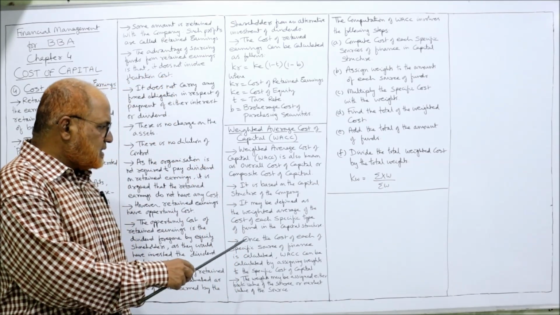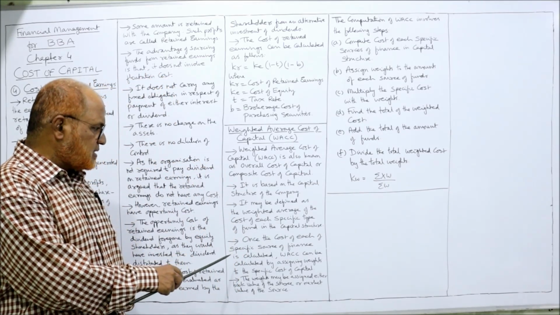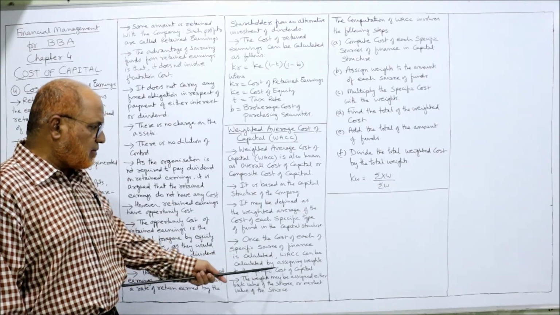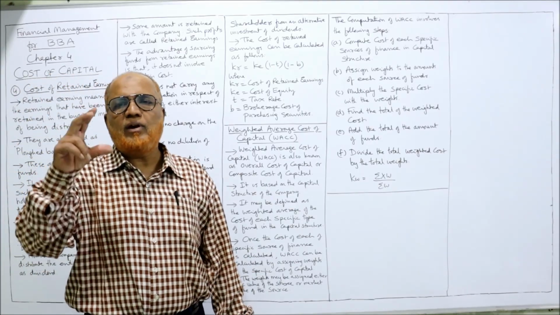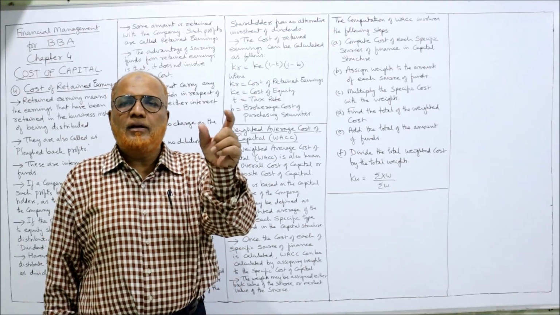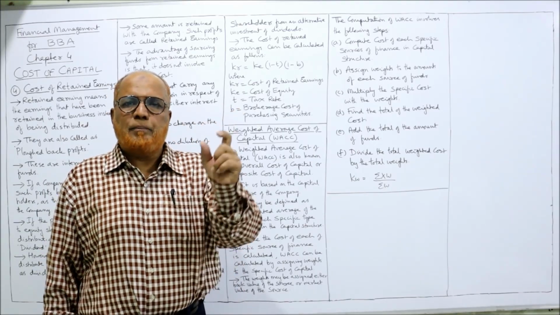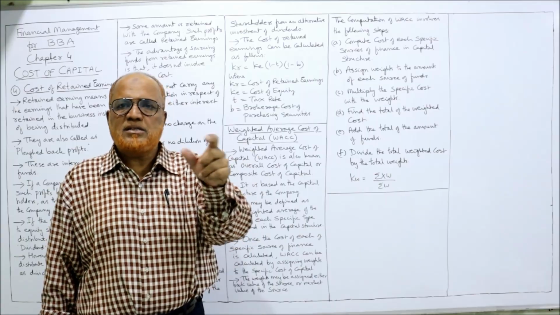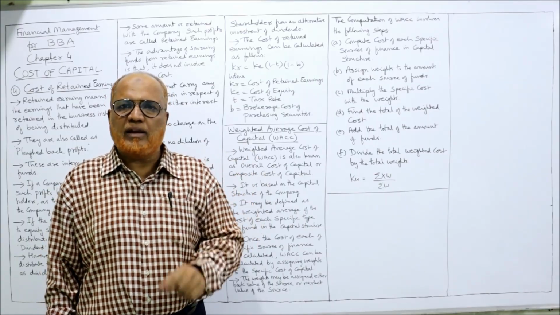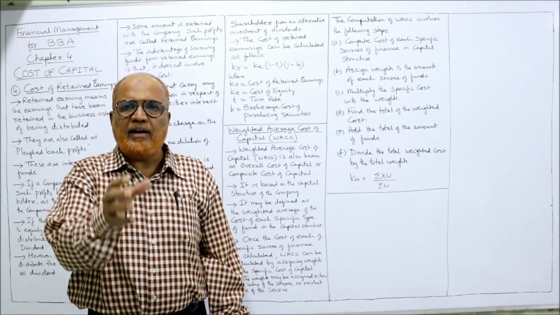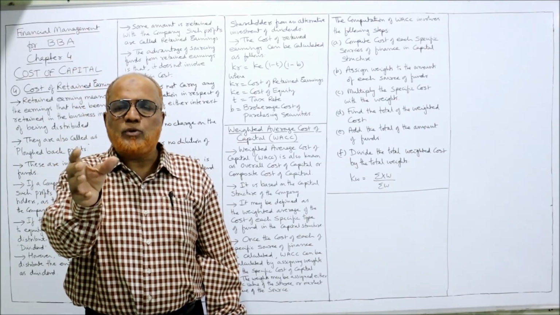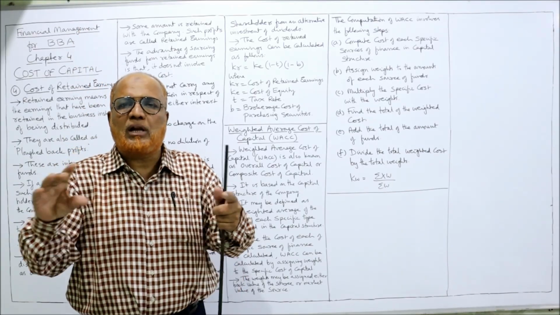Now once the cost of each specific source of finance is calculated, WACC can be calculated by assigning weights. Now we have to assign the weight. For example, the equity is 10 lakh, preference is 5 lakh, debentures are 2 lakh, retained earning 1 lakh. We will take the weights out of the total. Suppose 20 lakh is the total fund.